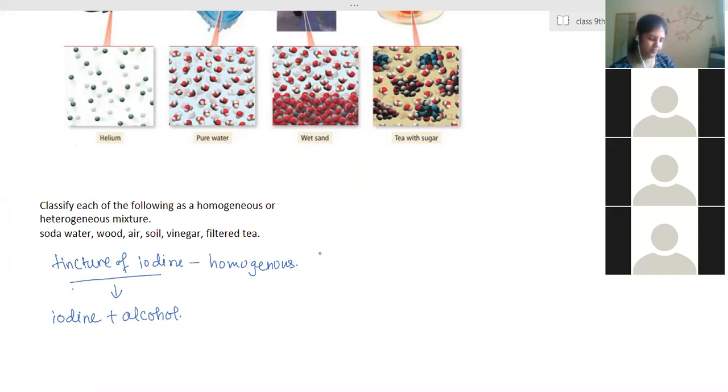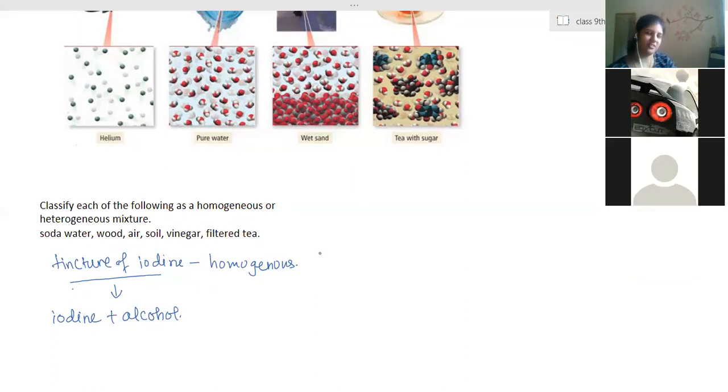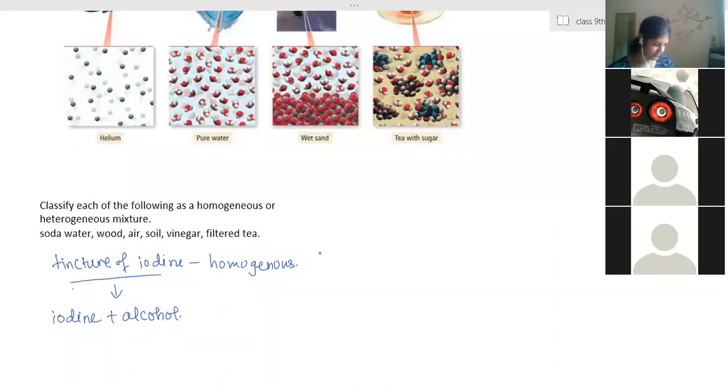Cough syrup. Why is it written on the medicine, check well before use? Because the particles settle down. In which type of mixture will particles settle down? Heterogeneous. So cough syrup is a heterogeneous mixture.